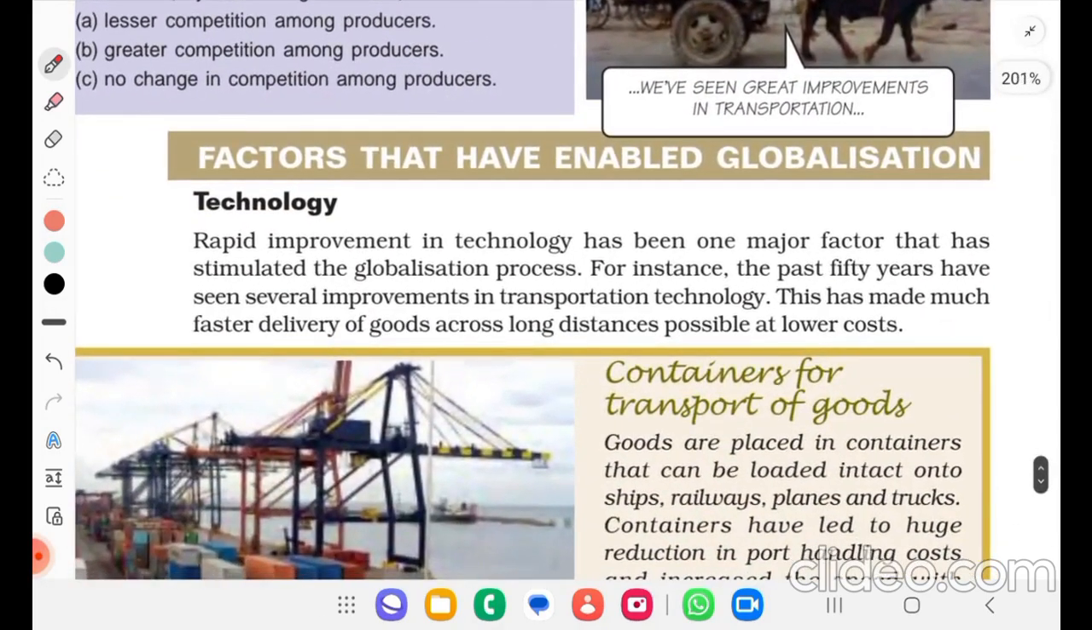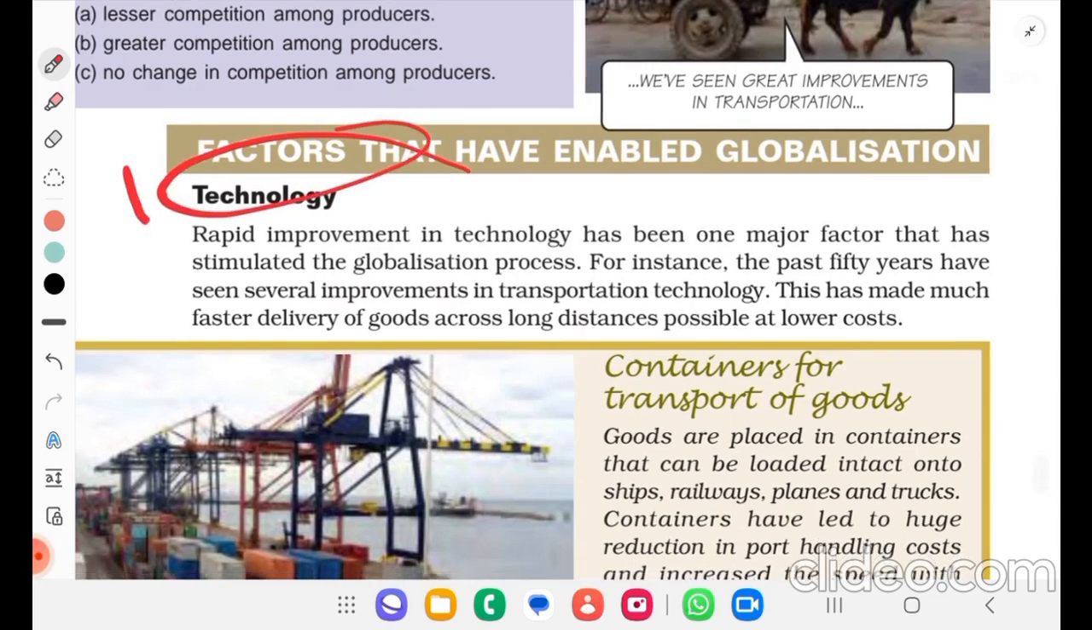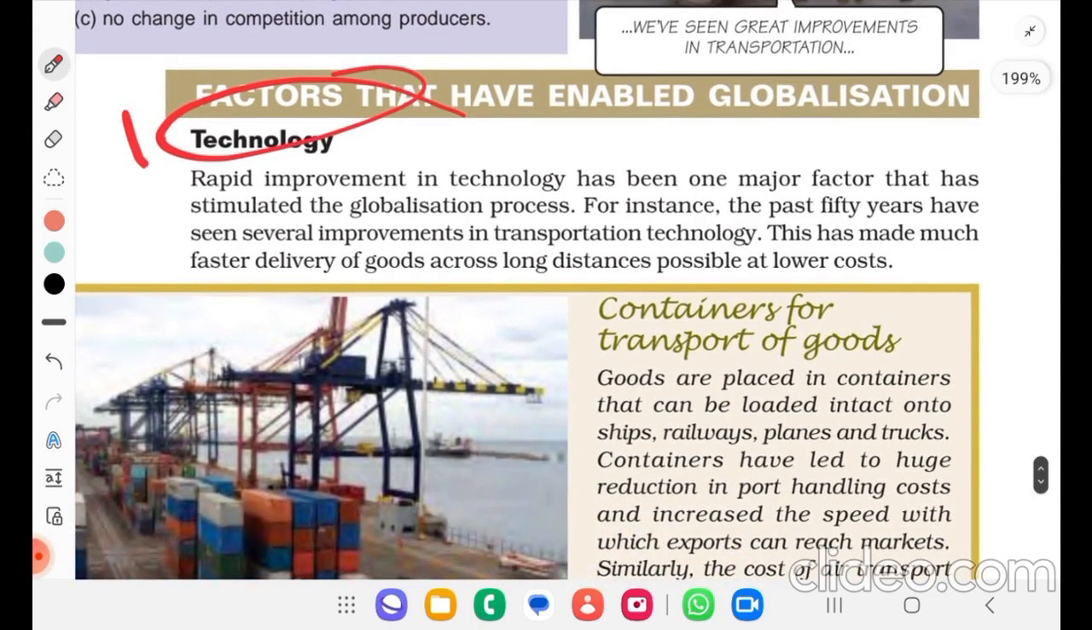Factors that have enabled globalization. Technology is one factor. Rapid improvement in technology has been one major factor that has stimulated the globalization process. For instance, the past 50 years have seen several improvements in transportation technology. This has made much faster delivery of goods across long distances possible at lower cost.